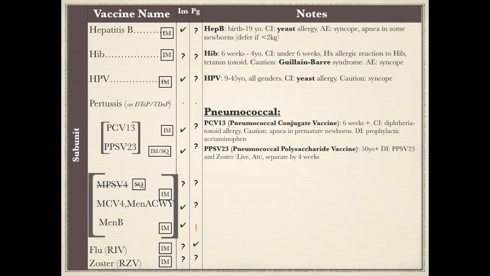PPSV23 contains the purified capsular polysaccharide antigen from the 23 serotypes of the S. pneumoniae. It is also recommended for the immunocompromised patients, just like the conjugated form of this vaccine. The recommended age is 50 years old or older for those who are at increased risk for pneumococcal disease. Pneumococcal vaccines are not routinely recommended during pregnancy. Drug interactions are with concurrent administration of this vaccine and live attenuated vaccine for zoster. The vaccines should be separated by 4 weeks.